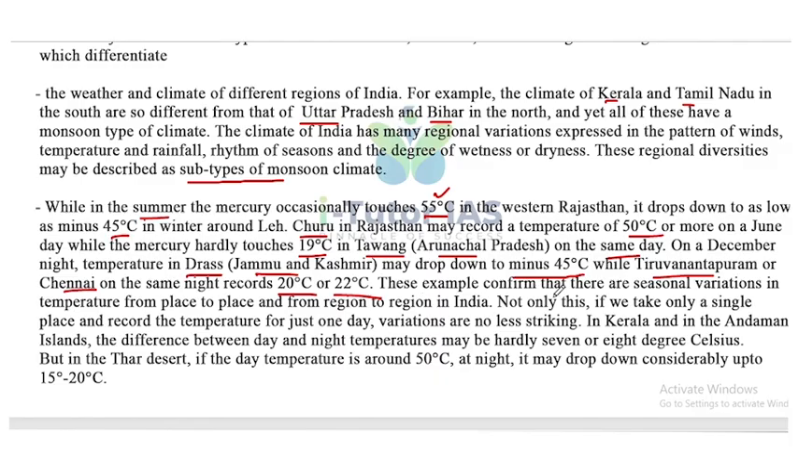These examples confirm that there are seasonal variations in temperature from place to place and from region to region in India. Okay, so there is a seasonal variation in temperature from place to place or region to region.